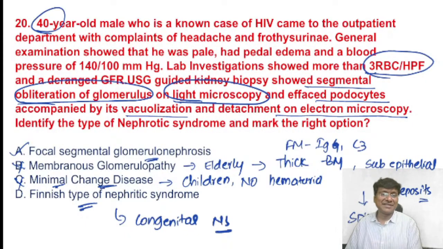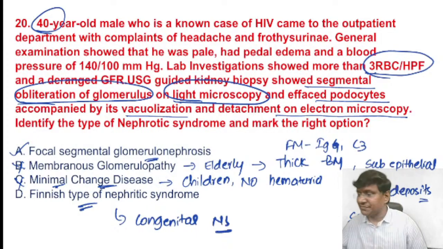So in case of congenital nephrotic syndrome, you have zipper genes. Those zipper genes are what are defective in the Finnish type. Yes, so that will be the NPHS1 gene that is defective. The very important part of the discussion that you need to know is you need to revise your nephrotic syndrome before going to your INICET exam, which is a very important topic.